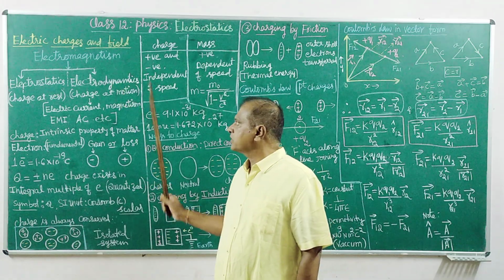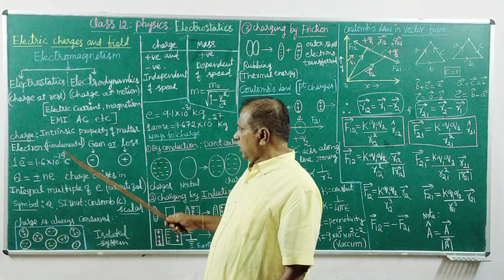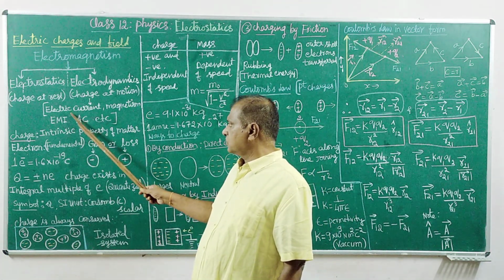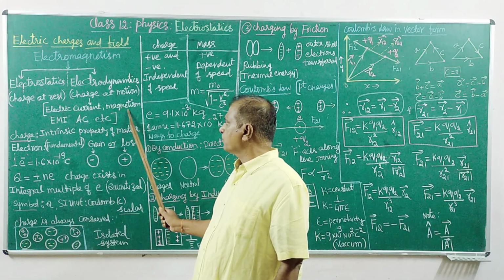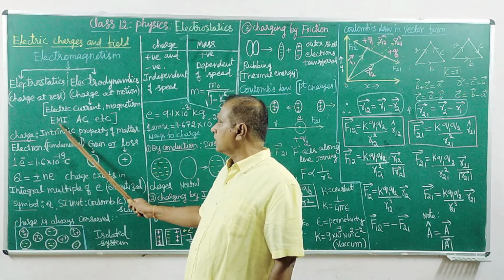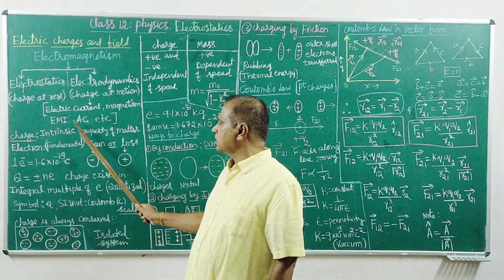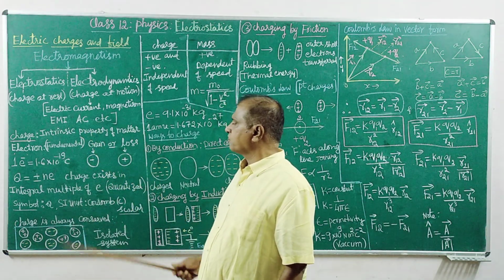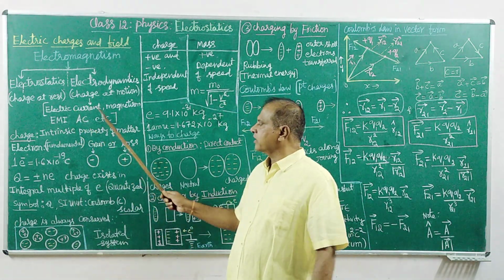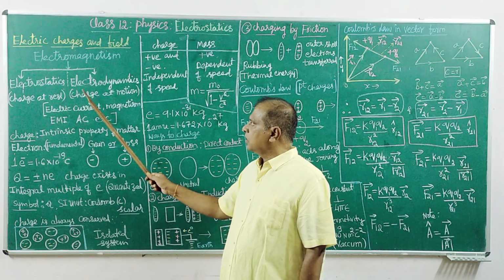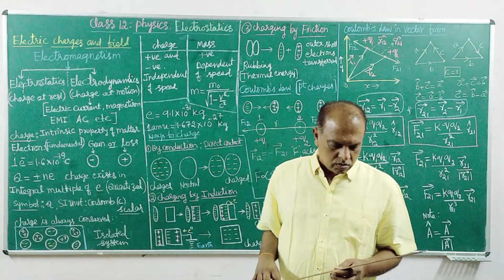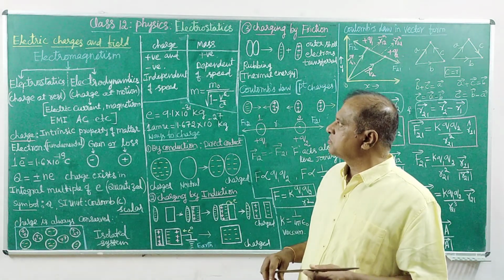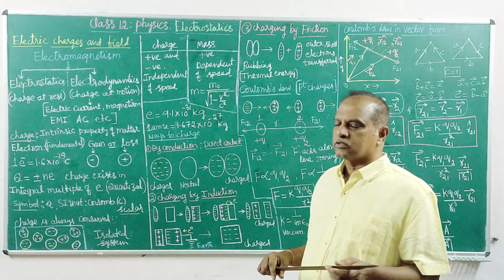Examples of electrodynamics: electric current, magnetism, EMI (electromagnetic induction), AC, DC, etc. Electric current and magnetism are all electrodynamics. This study is mainly because of electric charges.